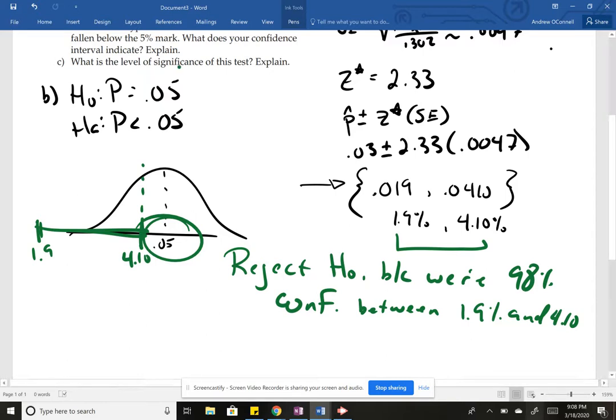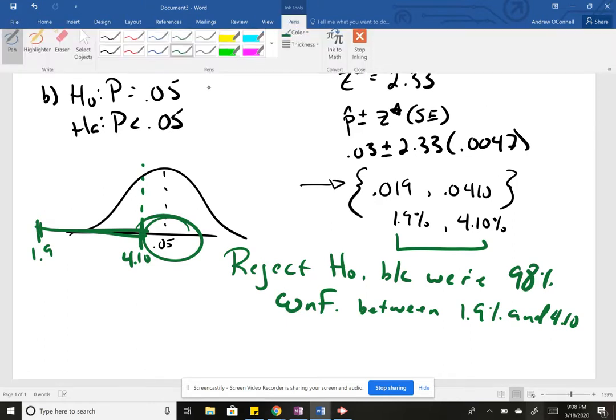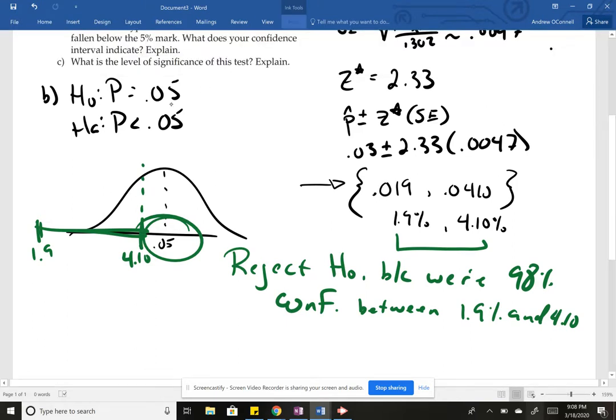So it says, what is the level of significance of this test? Well, if we have 98% in the middle, that means it's significant to the 1% tail.